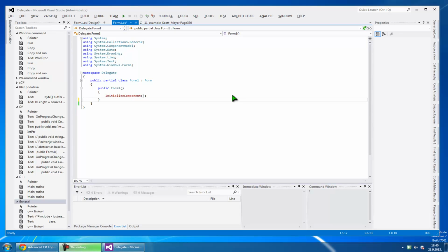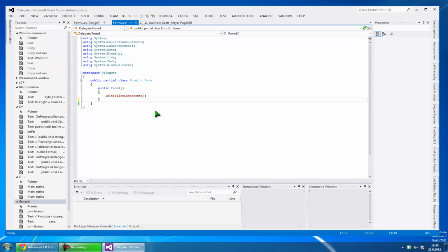Hello out there. In this little presentation, I will be talking about delegates and events. So what are we using them for? Well, delegates are like function pointers in C++.